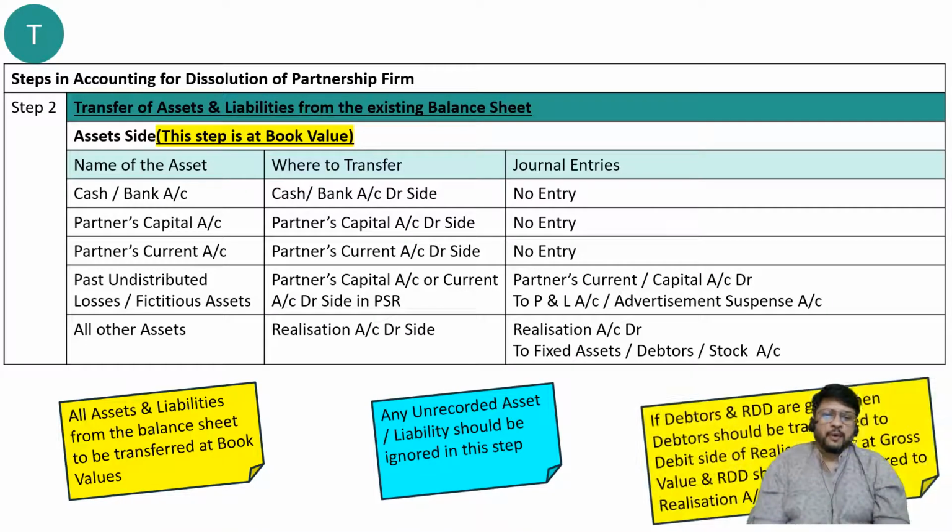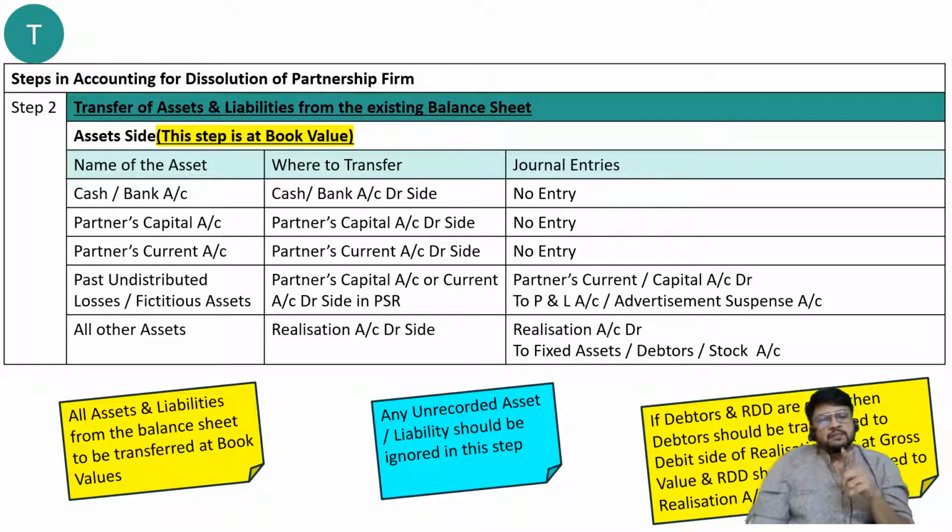Okay, and the third point, let me disappear so that you can read it. If debtors and RDD are given, then debtors should be transferred to the debit side of realization account at gross value, and RDD should be transferred to realization account credit side. So try to understand. If in the balance sheet they have given you debtors in the inner column 1 lakh, and then they have told you less RDD 10,000, so outer column 90,000. So now there is a confusion. Sir, I want to transfer, second step, transfer of assets and liabilities. What should I do?